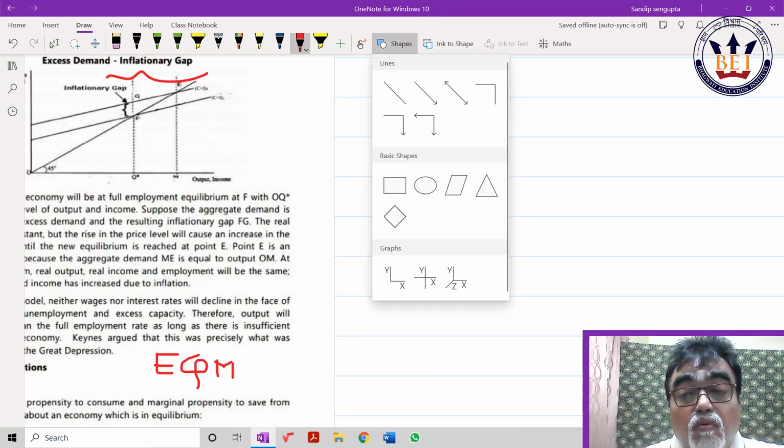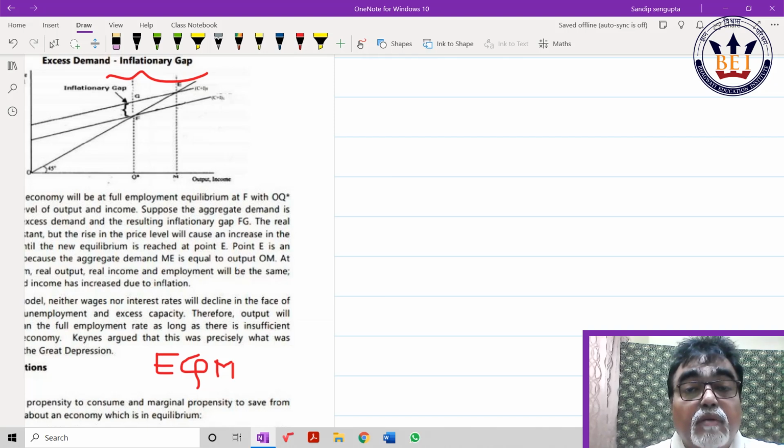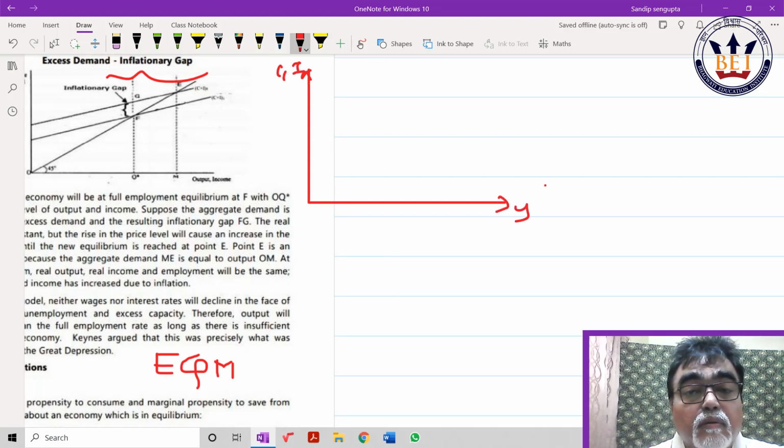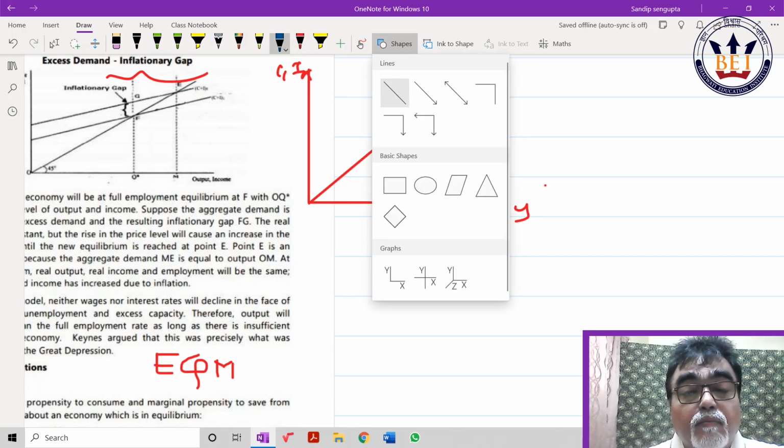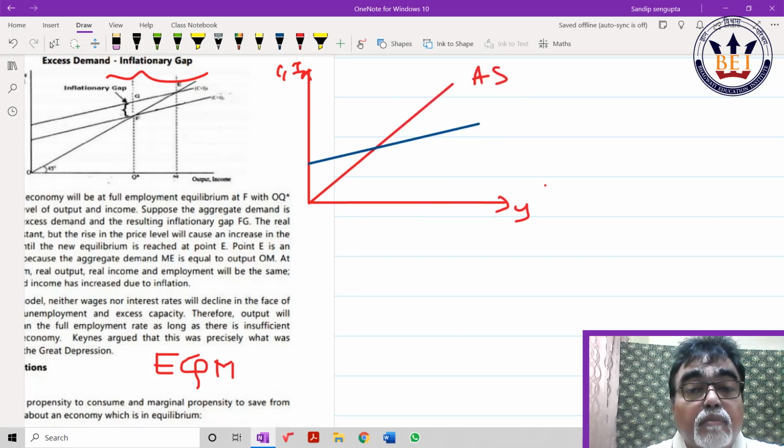C plus I, Y, equilibrium. I believe you know, aggregate demand is equal to aggregate supply. One aggregate demand I have taken. Second aggregate demand also I have taken. Then I made this for your ready reference.